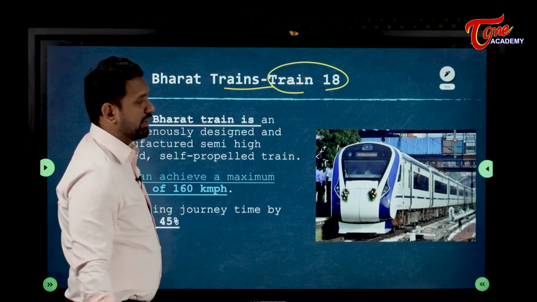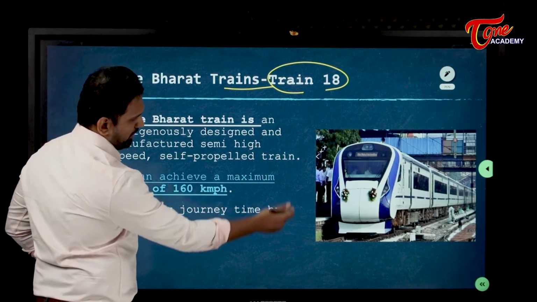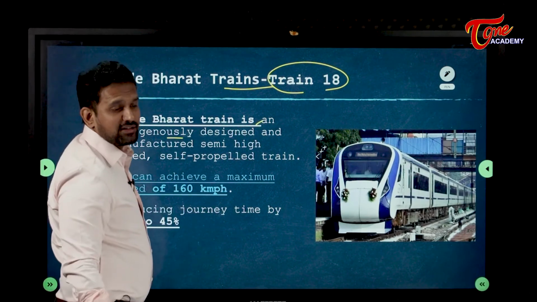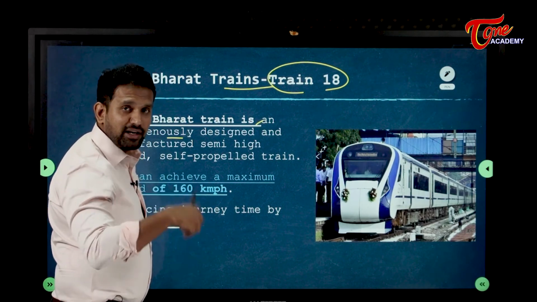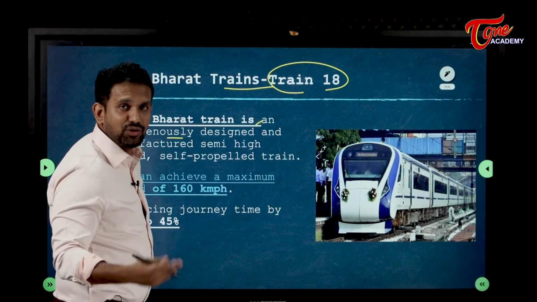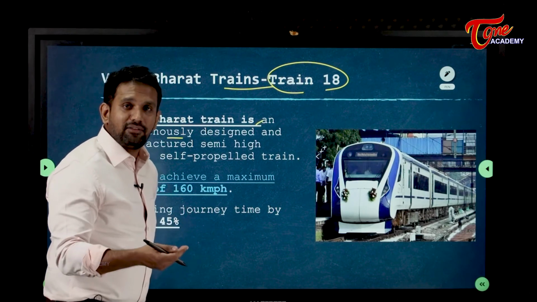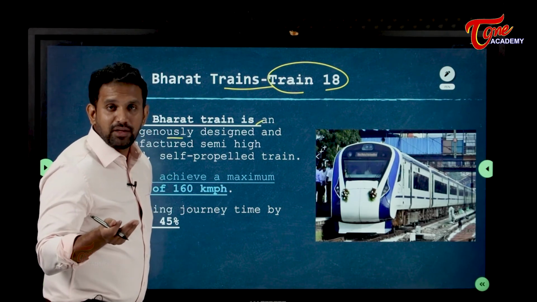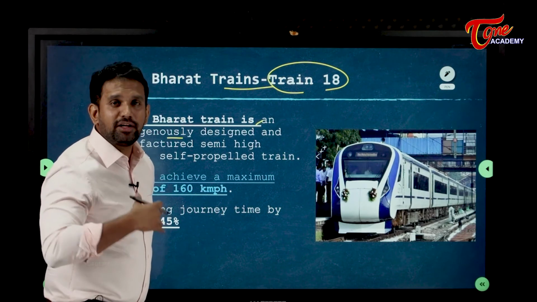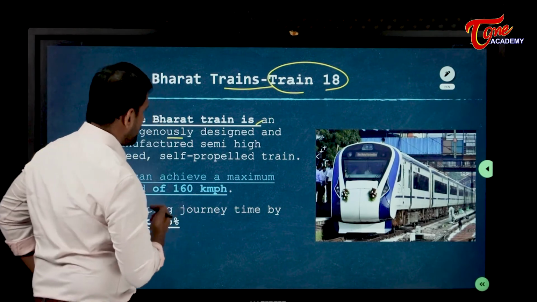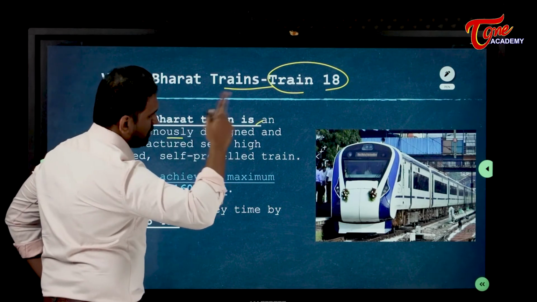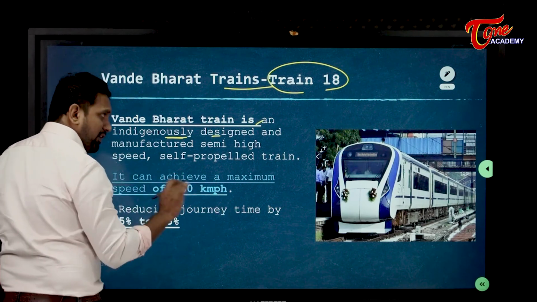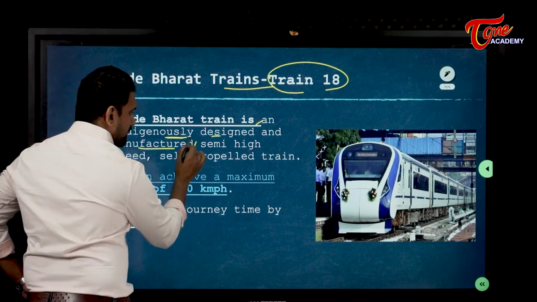High speed trains, just like in foreign countries. Vande Bharat trains are indigenously designed. Indigenous design means Indian researchers, scientists and engineers invent something or make some discovery, then we call it indigenous. Indigenous means it is our own, our brainchild, it came out of our brain. Our engineers only designed it and our companies only manufactured it.